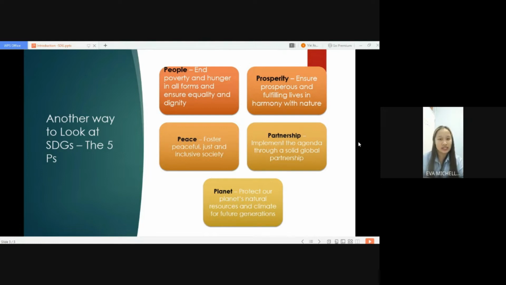The third one is peace, which is to foster peaceful, just and inclusive societies. The fourth is partnerships. This goal is to implement the agenda through a solid global partnership. And the last one is planet. This goal is to protect our planet, natural resources, and climate for future generations. That's all about the introduction.